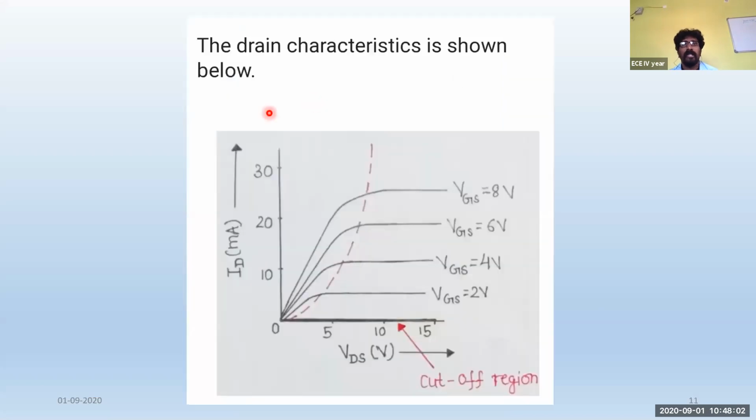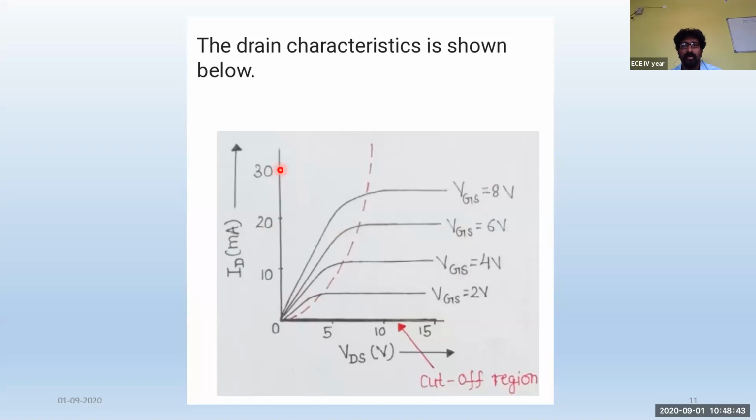So this is regarding the drain characteristics of your enhancement mode transistor. Just now we have seen in the previous case that as the VGS value increases, whenever VGS is very low, the current is very small. As VGS increases, the current also increases. The current ranges from 0 to 30 milliamperes. At VGS of 2 volts, the current is very low, somewhere below 5. When VGS has gone to 6 volts, it is almost 18 to 20. So if the VGS value increases, the current also increases.